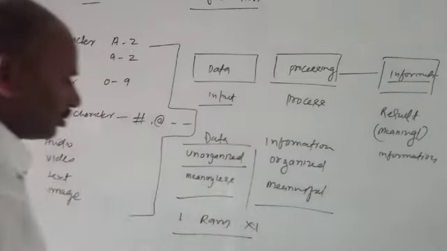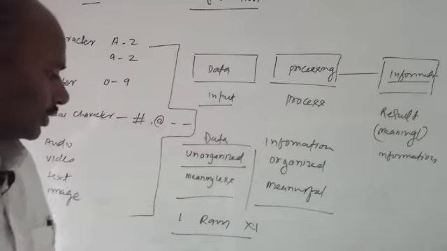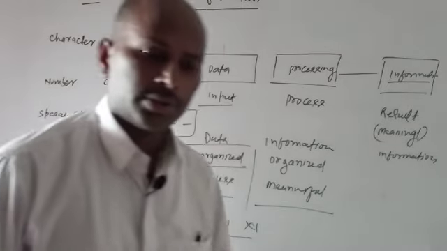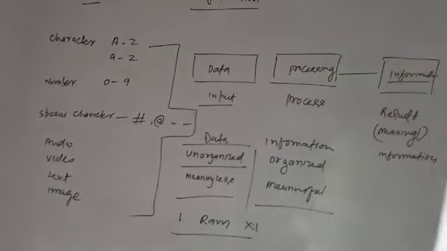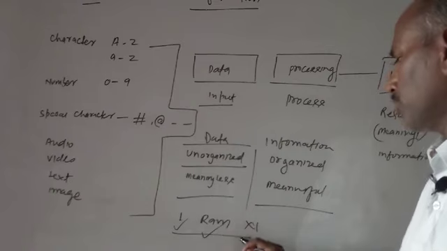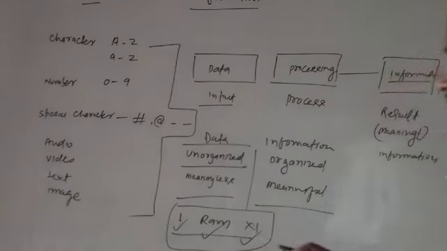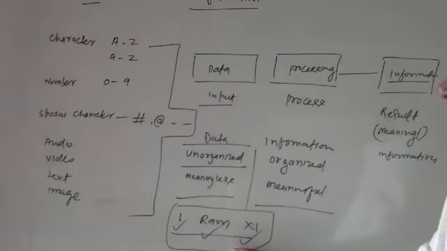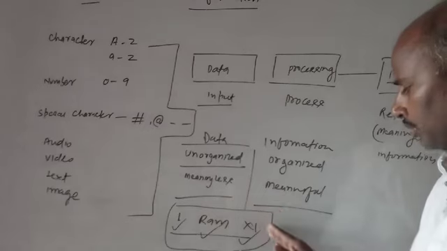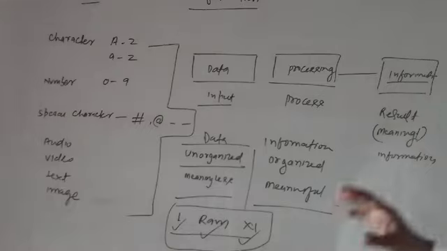When we say Ram is a student of 11th standard and his roll number is 1, this is information. 1, Ram and 11th, this is data. But when we say Ram is a student of 11th standard and his roll number is 1, this is information.